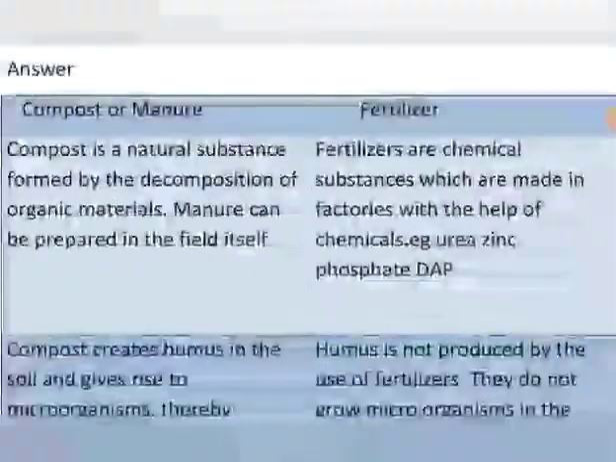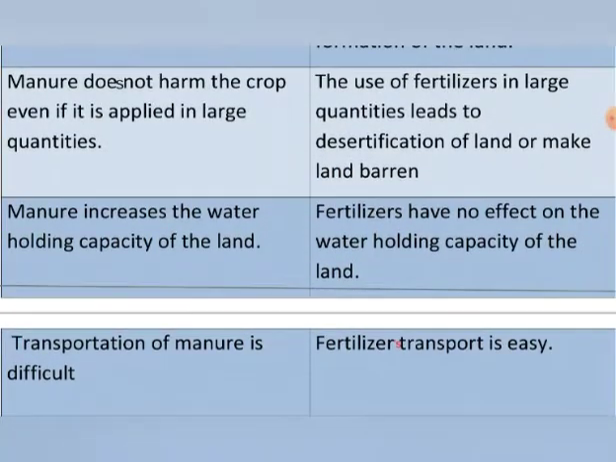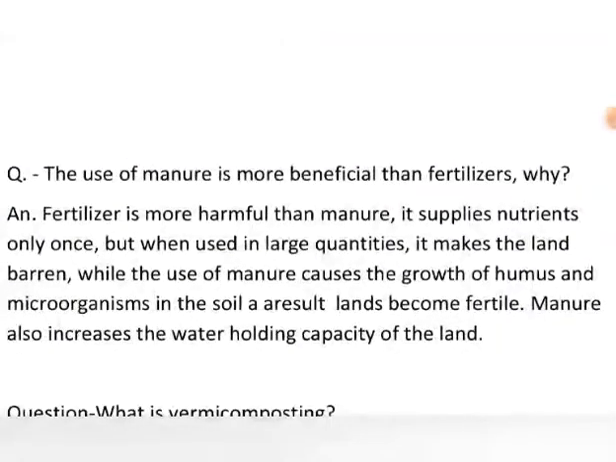Now comes the next turn. We have taken a comparative study of the manure and the fertilizer. Now, after having studied both of these, we need to conclude which one is better, whether the manure or the fertilizer. Here is a question: the use of manure is more beneficial than fertilizers. Why? As we explained above, the fertilizer is more harmful than manure.